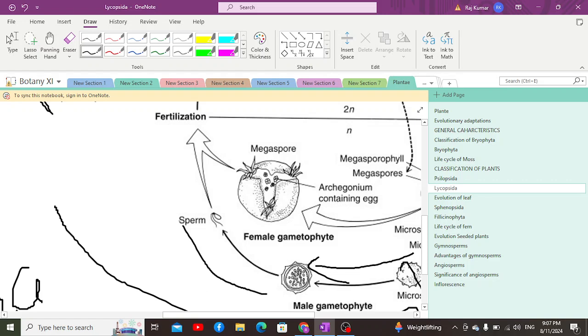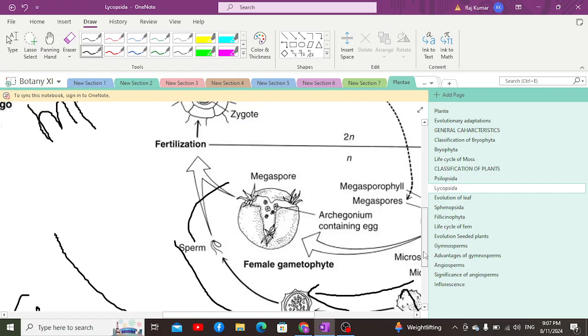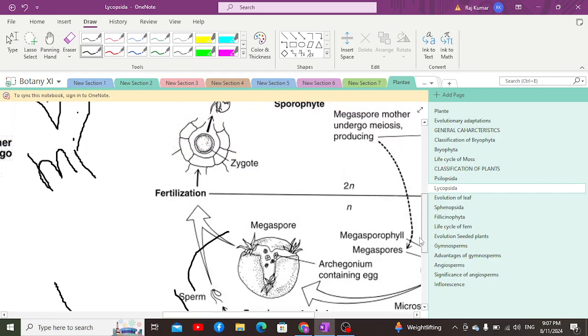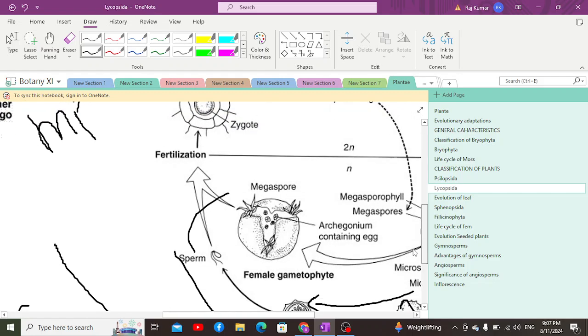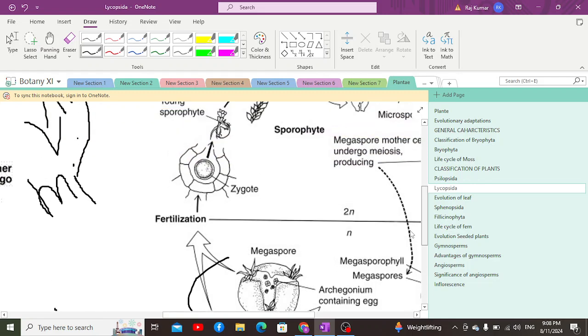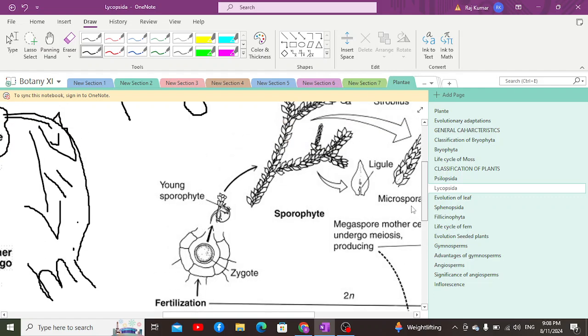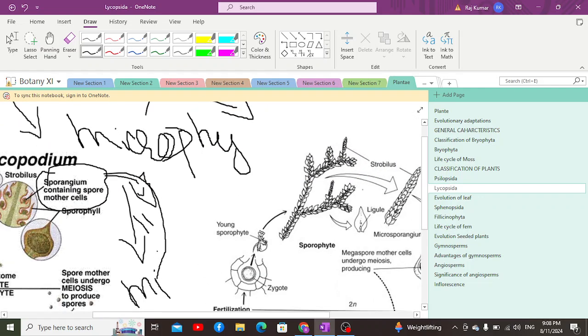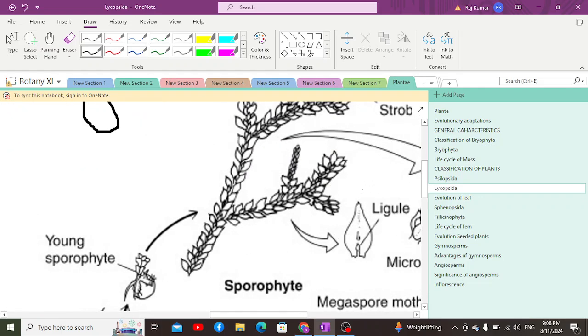Upon fusion, a zygote is produced, retained inside the archegonium, which upon repetitive divisions produces an embryo, which again produces a sporophyte.